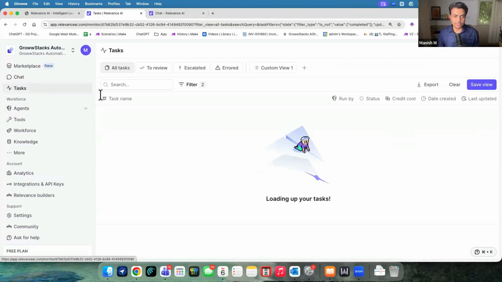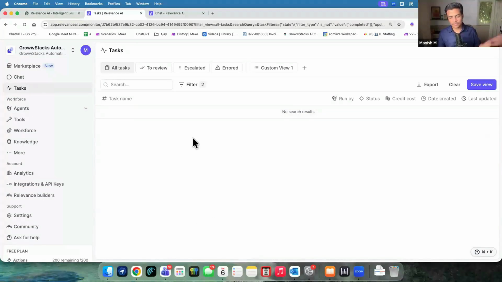Then further down, we have tasks. In case you have already scheduled some task for any AI agent to do, let's say every day, every week, every month, every hour, something like this, they will all be presented over here, and it will say whether the agent is working on them. Logs will be created, but at least it gives you a view of what's going to happen in your agents.